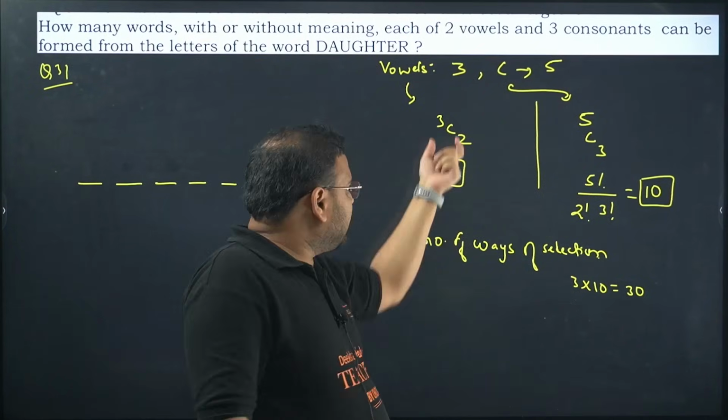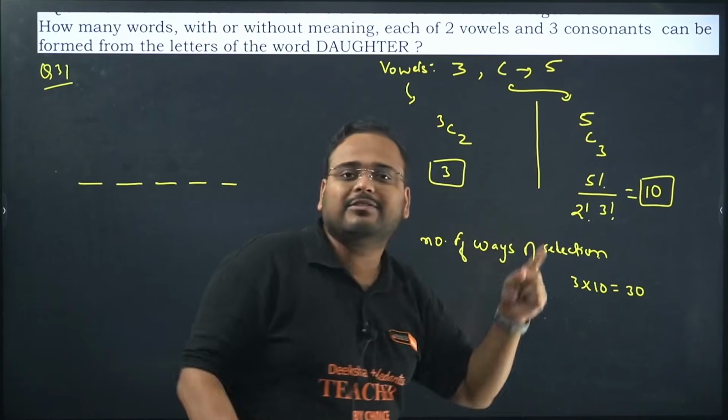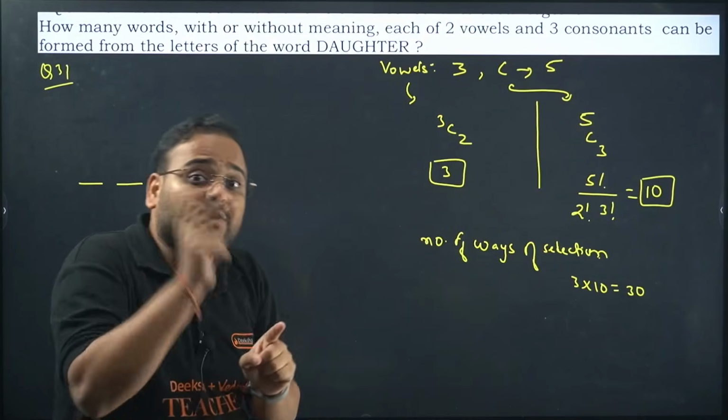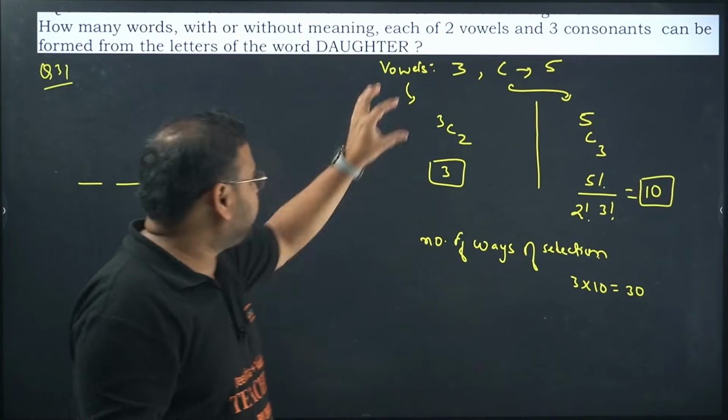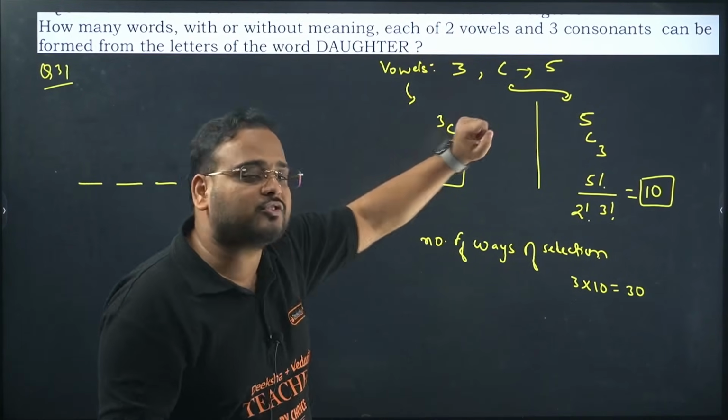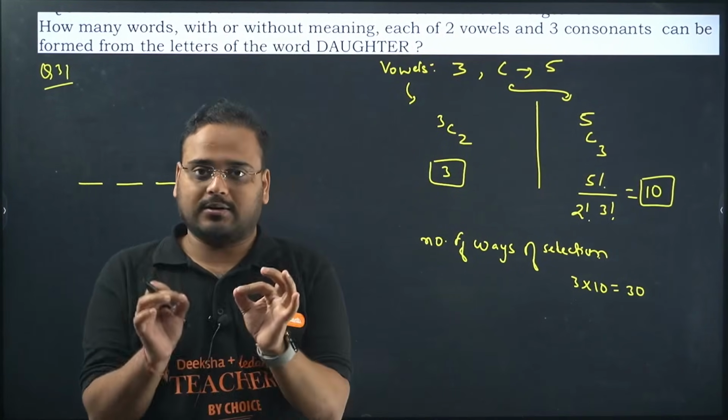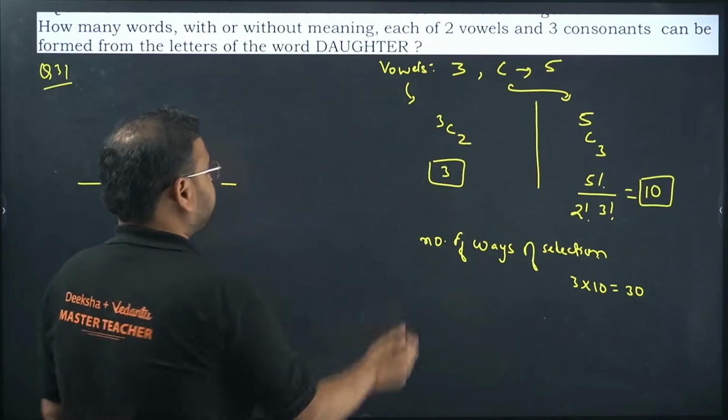Then only if you pick 2 out of 3 and 3 out of 5, then only it becomes a combination, right? So I have to pick a total of 5. So this is my result of the number of ways of selections of the 5 letters which have 2 vowels and 3 consonants from the letters of daughter. This is clear, right? Super.